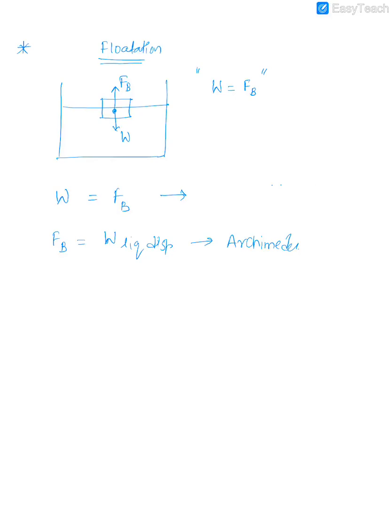Now if I combine these two equations, the first one is just the condition for floating. If you compare these two, what will you conclude? That therefore the weight of a body is equal to the weight of the liquid displaced. This is called the law of flotation.